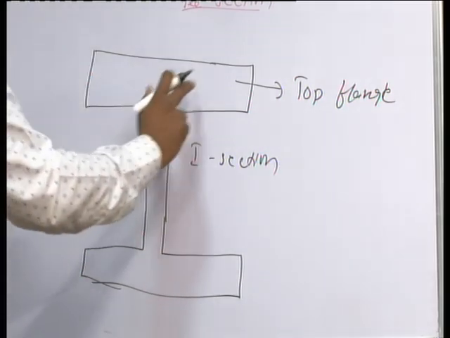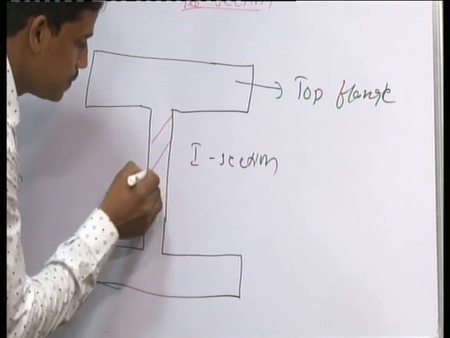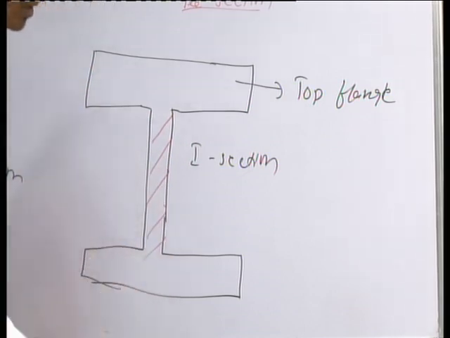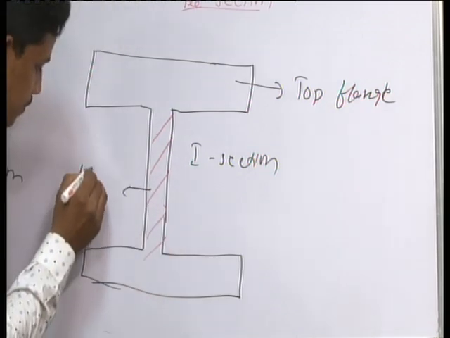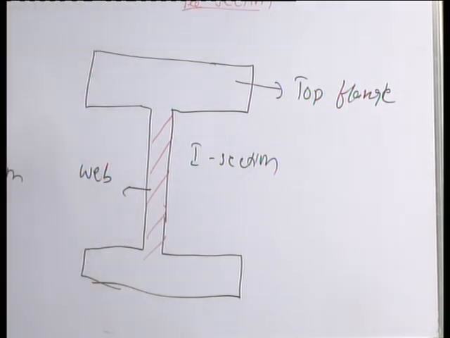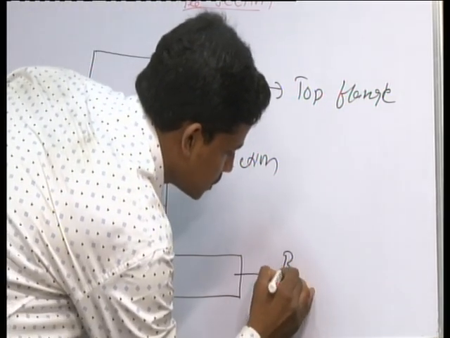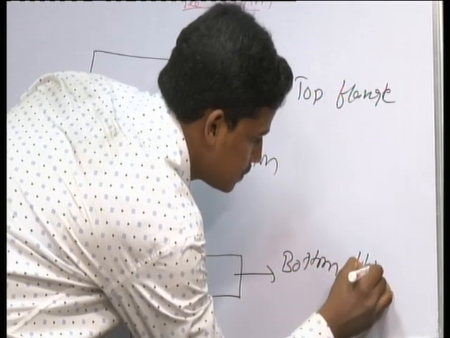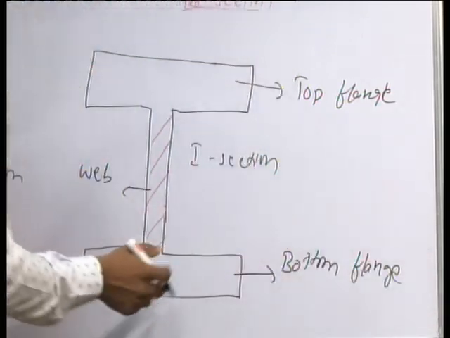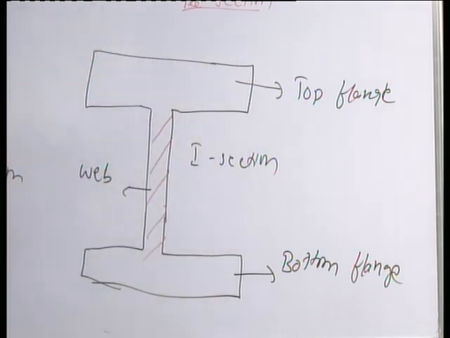So this is the top flange, the shaded portion is the web portion, and the bottom portion is called the bottom flange.